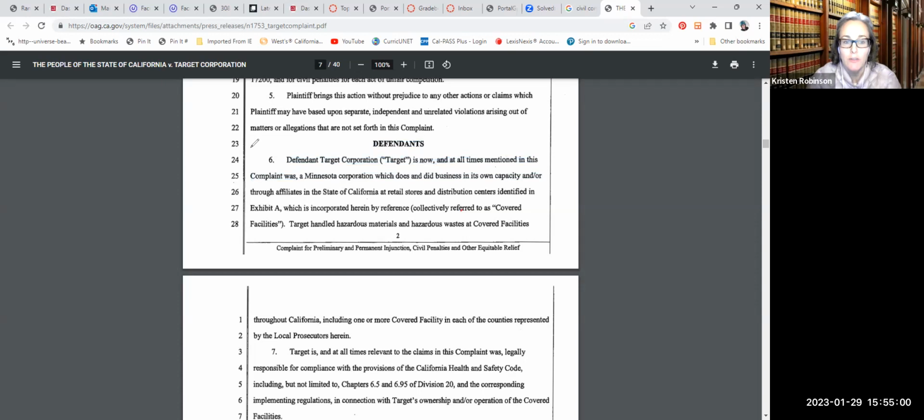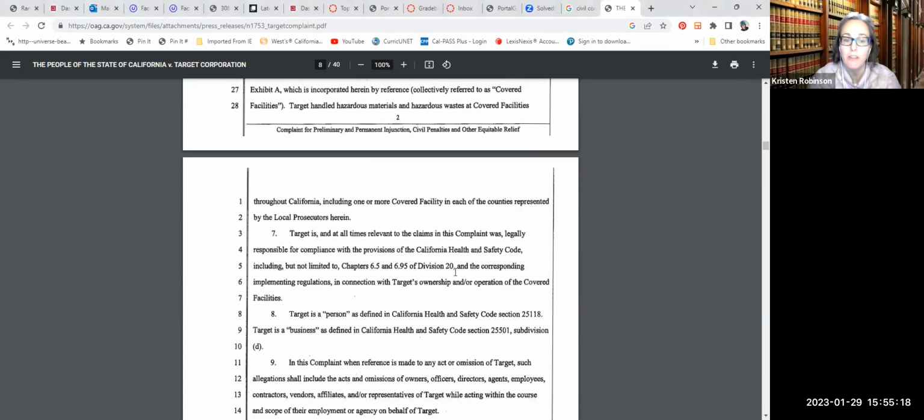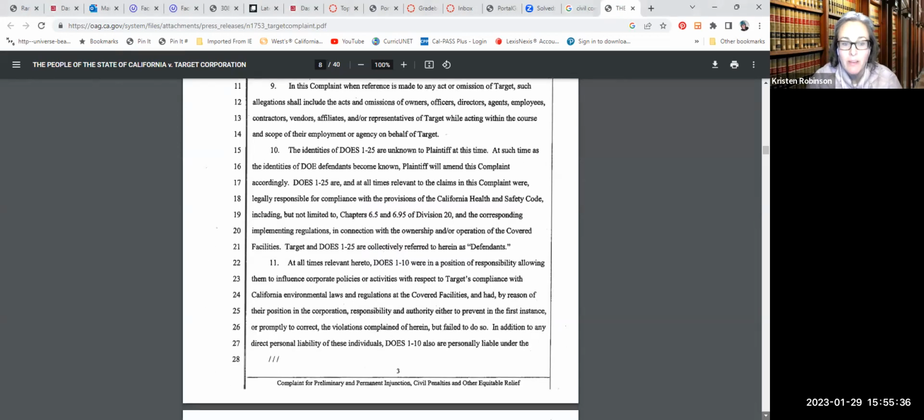So defendant, right, is a Minnesota corporation. Let's see here, does business in California. And it looks like it's going to be about hazardous waste. Anywho, really important that they want to set that out. Like, what's the jurisdiction? What's the power and authority this court has over this defendant in state? And it says here, Target is a person as defined under Health and Safety Code 25118. So anyhow, that's great. So that's your jurisdictional elements, which can be very simple and straightforward. I might even try to get a more simple one for you guys.